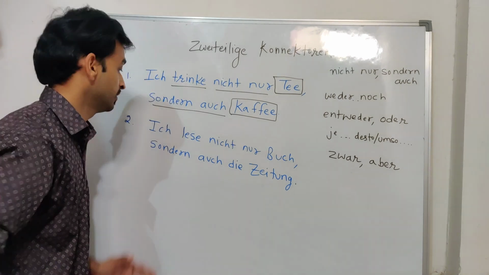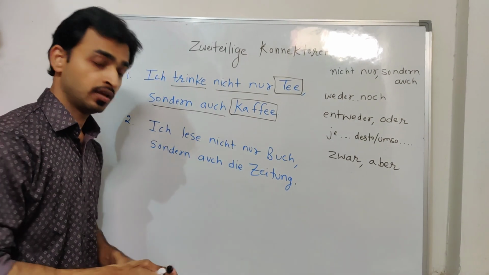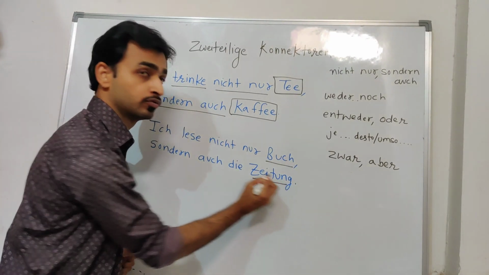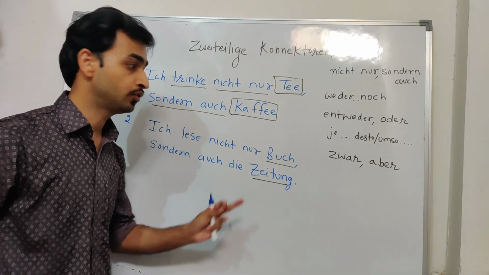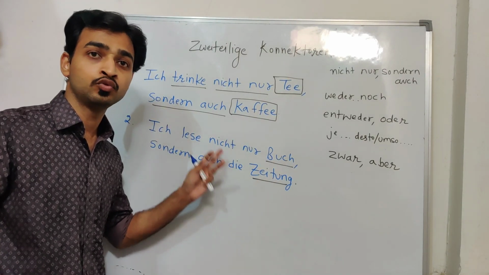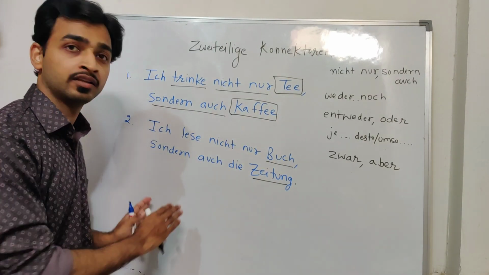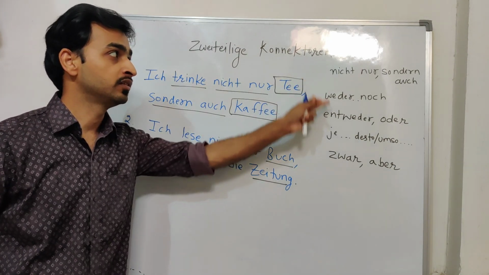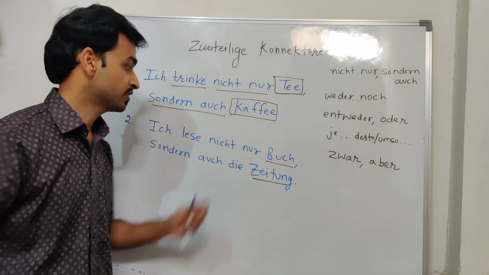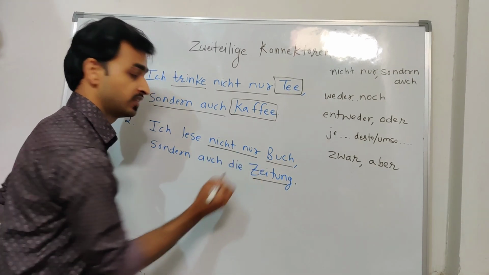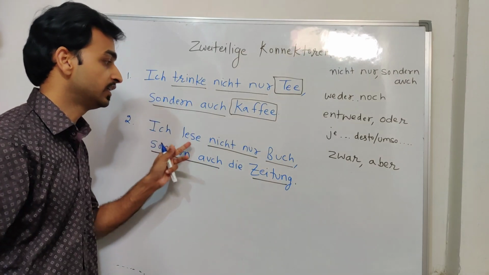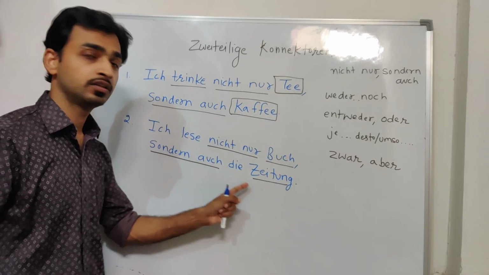So this is the sentence, ich lese nicht nur Buch. I read not only the book but also the newspaper. So these are two nouns. Always you will have two nouns, or anything else, which means you have two parts of a sentence, and you connect these two parts with the help of these Zweiteilige Konnektoren. The first connector we use in the first part, the second connector we use in the second part. So I read not only the book but also the newspaper.